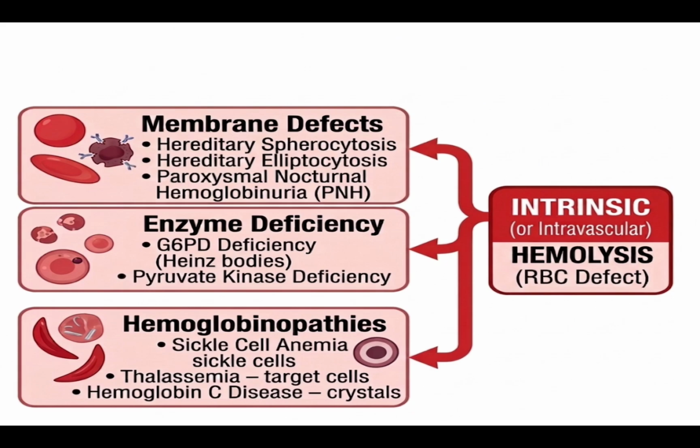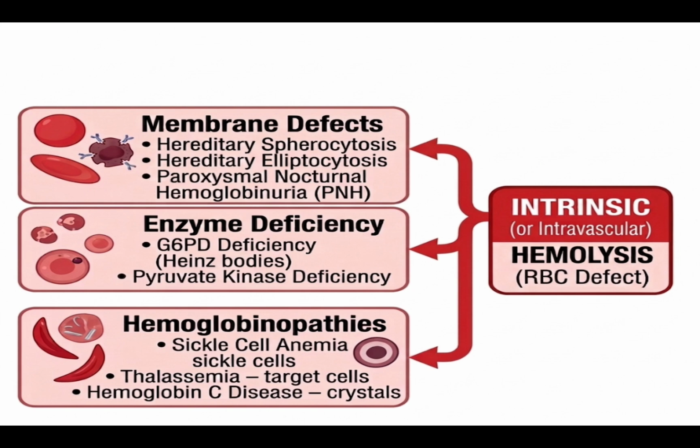Now we will discuss the conditions leading to intrinsic or intravascular hemolysis. First, there are membrane defects leading to intravascular hemolysis. Then there are enzyme deficiencies and hemoglobinopathies leading to intravascular hemolysis. Under membrane defects, first we will see hereditary spherocytosis. Then we will see hereditary elliptocytosis. Then we will see paroxysmal nocturnal hemoglobinuria.